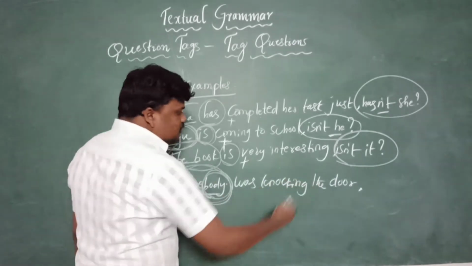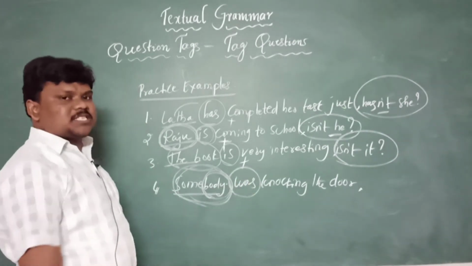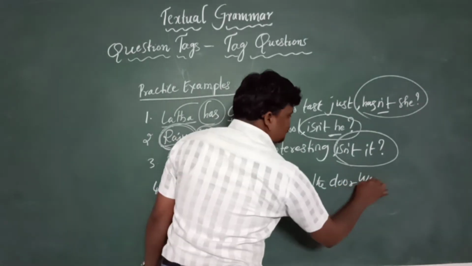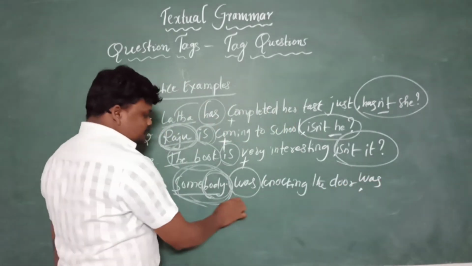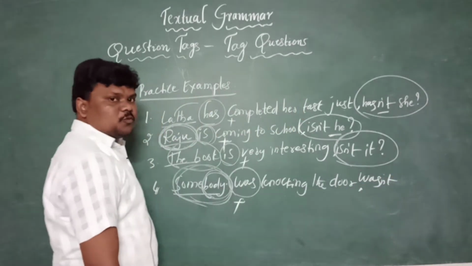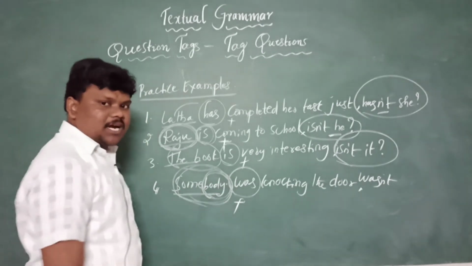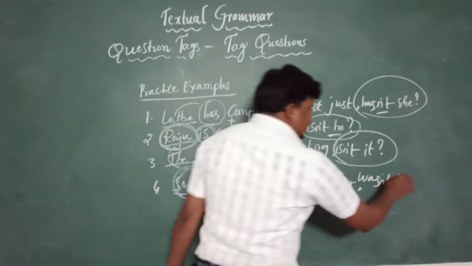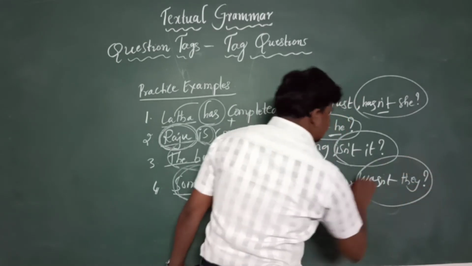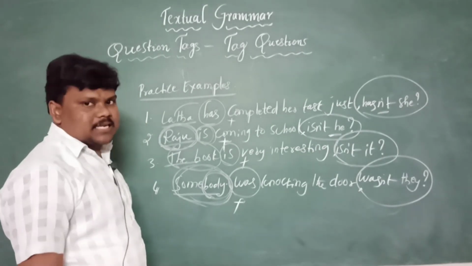So, somebody was knocking the door. What is the helping verb here? 'Was' is the helping verb. So we need to start the tag with 'was', as it is positive. The negative word is 'wasn't', not 'was not'. As somebody conveys the plural meaning, we need to change that into plural, that is 'wasn't they', right? Yes, like that.